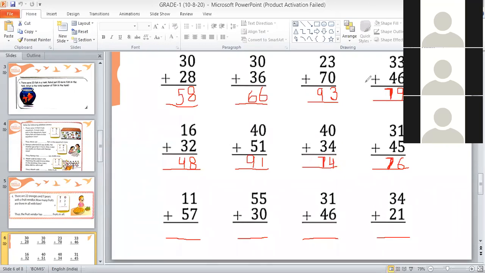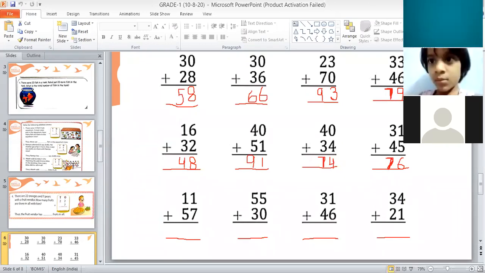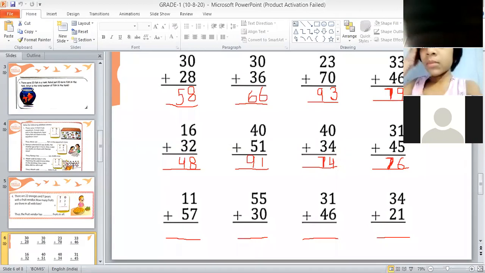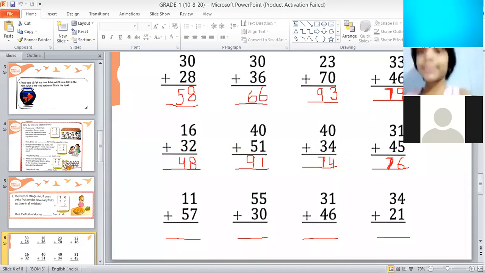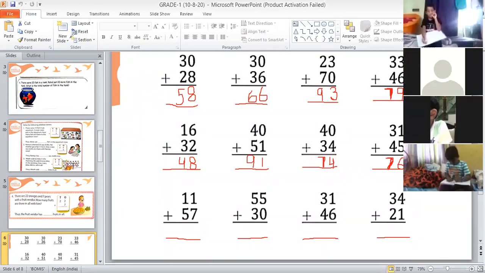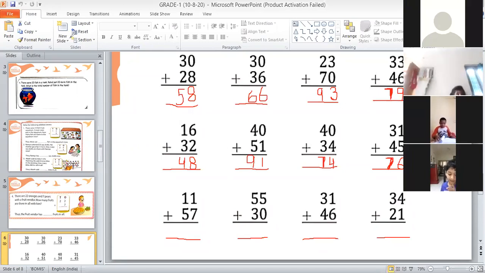1 plus 7. 1 plus 5. Ma'am, 1 minute. Yes, Mayuri. See, Mayuri, you have to read these numbers together.